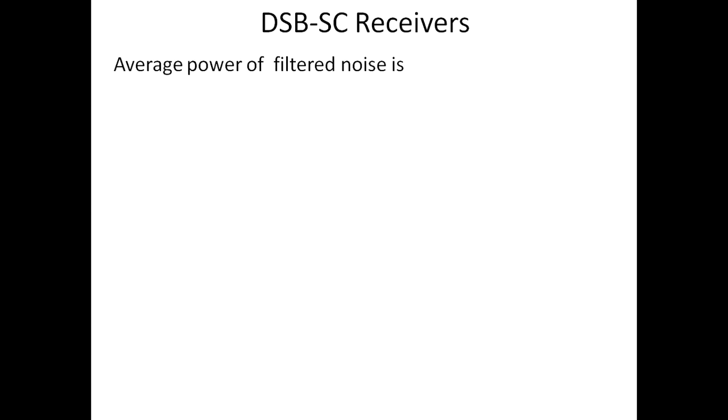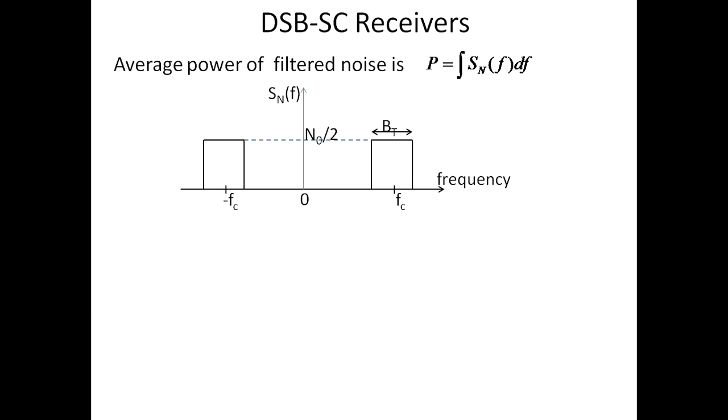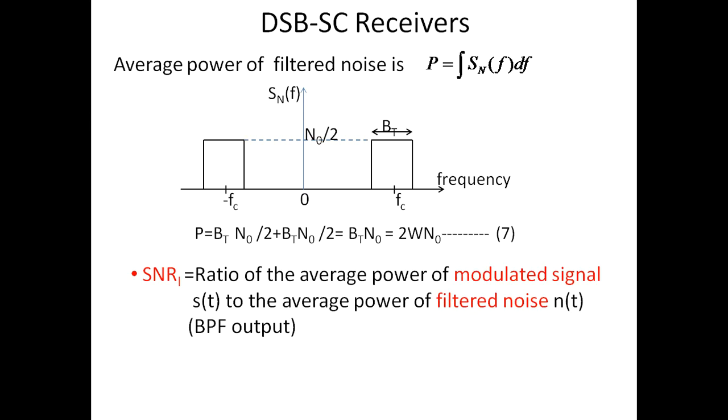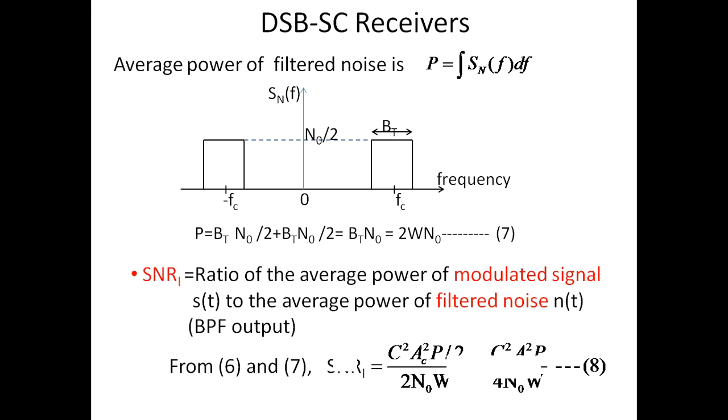The average power of the filtered noise is P equal to integral of Sn of f into df, which is the area under the curve of Sn of f. If we evaluate, we get the power as BT into N0. As BT is equal to 2W for DSBSC, the average power of the filtered noise is 2W N0. SNR_I is the ratio of the average power of the modulated signal to the average power of the filtered noise n of t. From 6 and 7, we get SNR_I as C square Ac square P divided by 4 N0 into W.